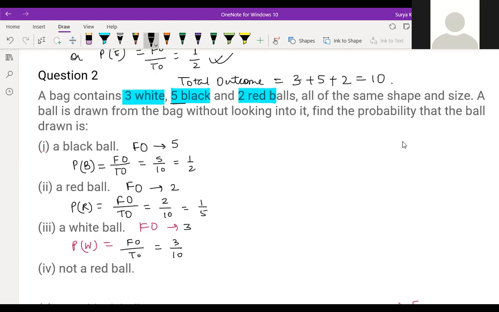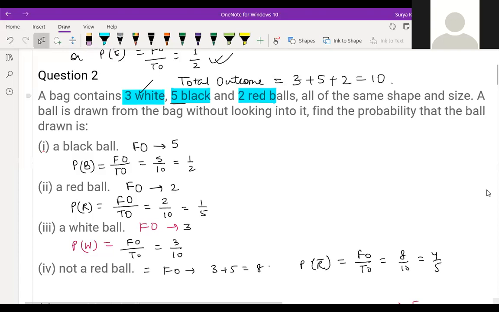Not a red ball. It means it may be a white or black ball, right? So favorable outcome is what? 3 plus 5, that is 8. Correct? So probability of not a red ball is equal to favorable outcome by total outcome. So the answer is 8 by 10, so the answer is 4 by 5. Anyone having doubt in all these 4 questions?